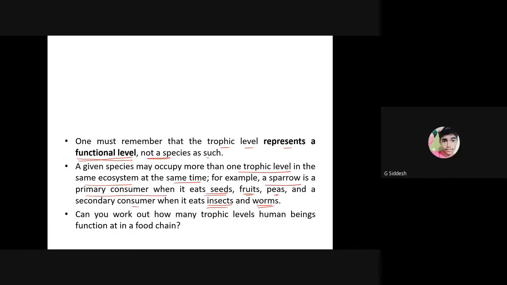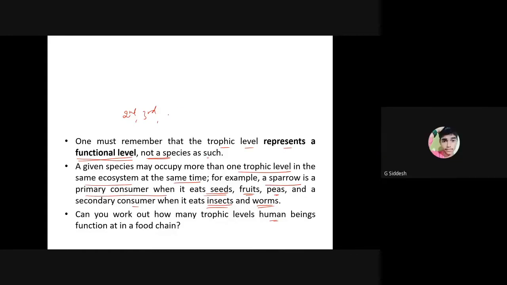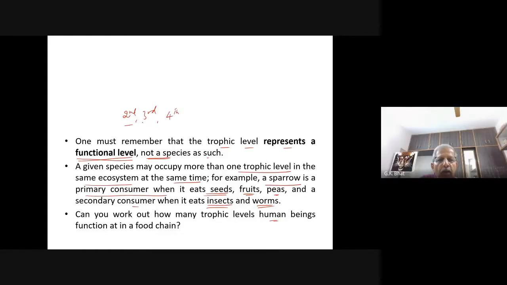Siddesh, understood? Yes, sir. Okay. Can you work out at how many trophic levels human beings function in a food chain? Come and tell me where all we can put human beings. Second trophic level, third, fourth, you can put him anywhere. But remember, if you put him in second, don't include him in third and fourth. If you put him in third, don't include him in second and fourth.